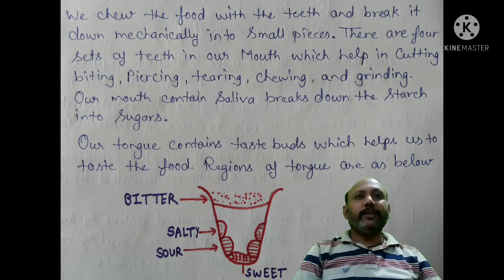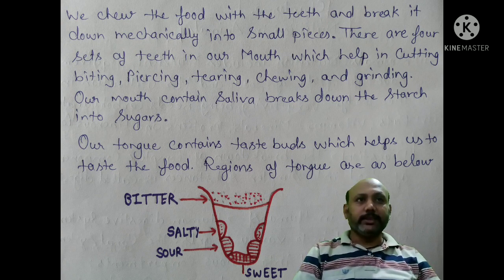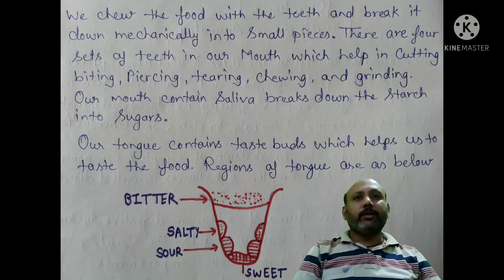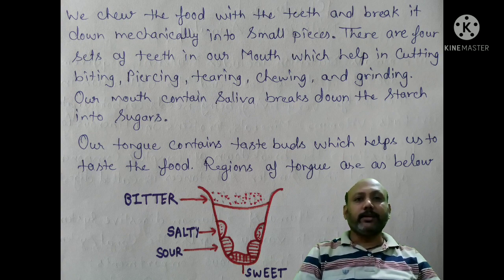We chew the food with the teeth and break it down mechanically into small pieces. There are four sets of teeth in our mouth, which help us in cutting, biting, piercing, tearing, chewing and grinding. Our mouth contains saliva, which breaks down starch into sugar. Our tongue contains taste buds which help us to taste the food. Regions of the tongue are as follows. We can taste sweet, sour, salty and bitter tastes with our tongue.